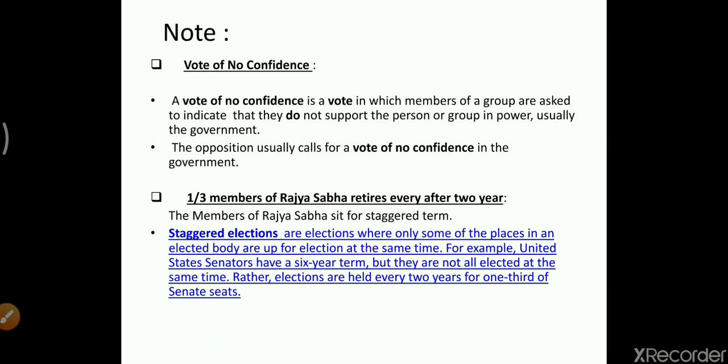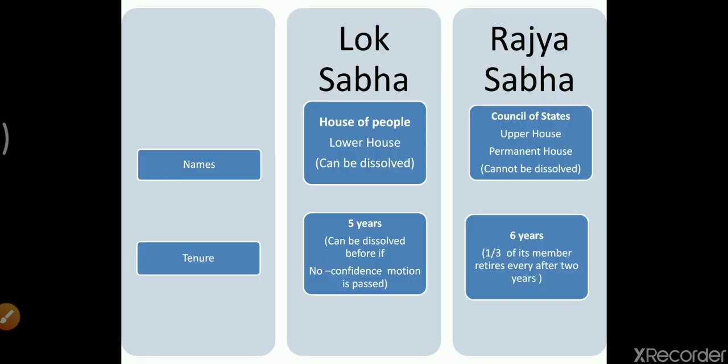Then who proposes the vote of no confidence? Obviously, if the ruling party is there, the opposition party will definitely propose the vote of no confidence. So this is the vote of no confidence, due to which we have seen that the tenure of Lok Sabha is not fixed, and therefore it can be dissolved, and it is known as the lower house.